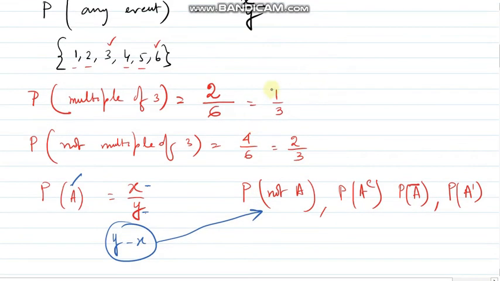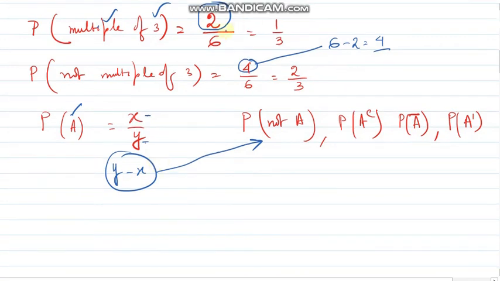Just check here. There are 2 outcomes which favor multiple of 3, which means 4 outcomes favor not a multiple of 3. Where is this 4 coming from? 6 minus 2. So y minus x number of outcomes is in favor of not A. So what will be the probability of not A or A complement?